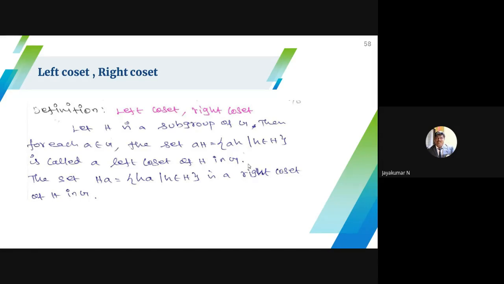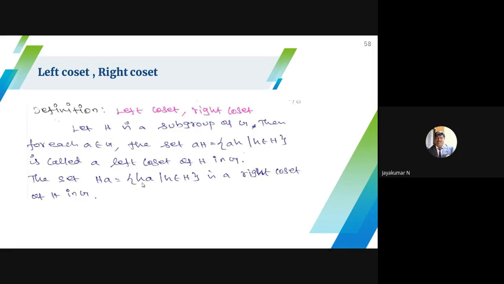If you fix a on the right-hand side of the subgroup, that is the right quotient. So a is fixed and I vary the elements h of H. This is the right quotient. It plays a vital role in group theory, because it gives a partition.